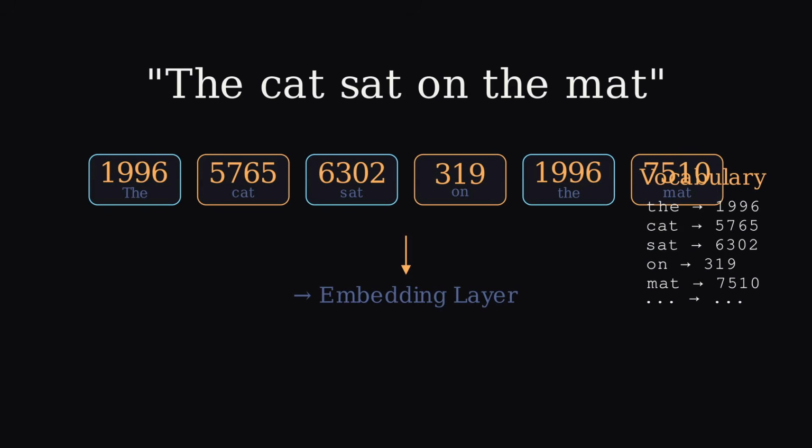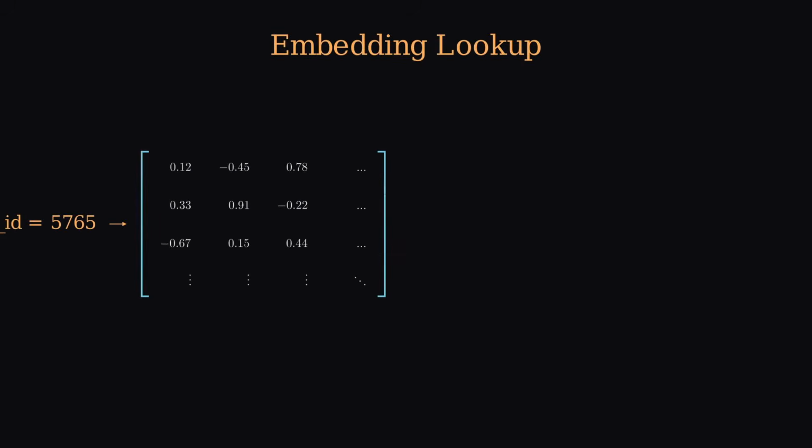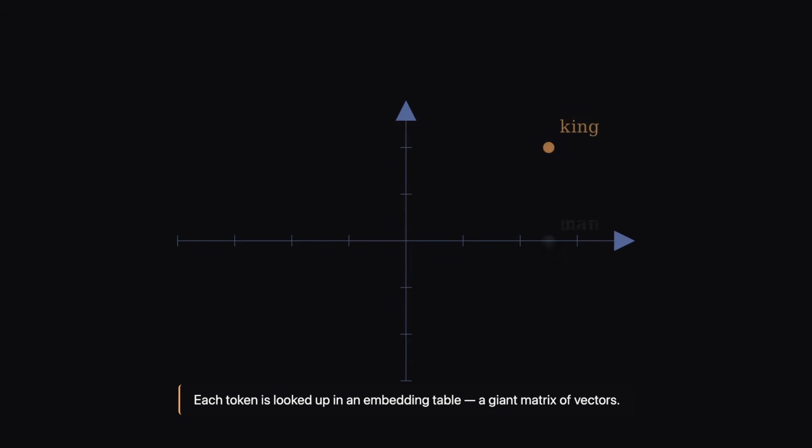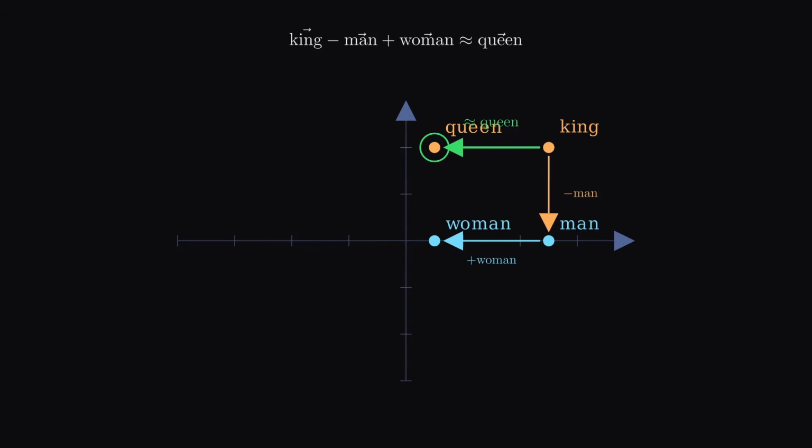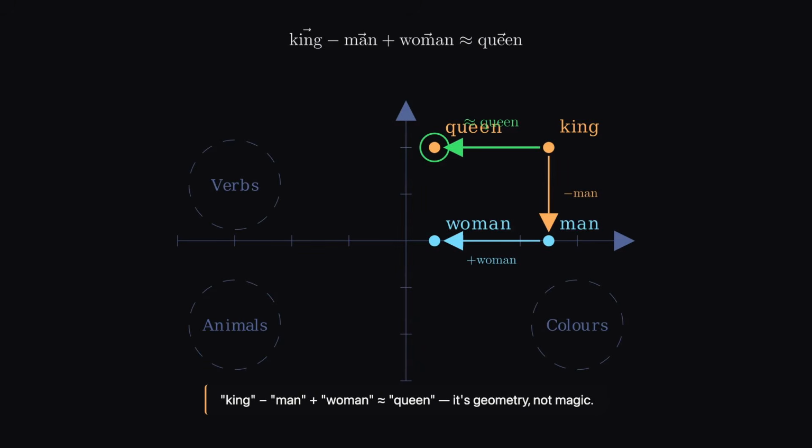Raw integer IDs don't carry meaning, so the model looks up each token in an embedding table, a giant matrix where every row is a high-dimensional vector. These vectors live in a space where similar meanings are close together. King minus man plus woman really does land near queen. This isn't magic, it's geometry learned from billions of sentences. Each vector might have 4,096 dimensions, far beyond what we can visualize, but we can project them down to 2D or 3D to see the clusters.